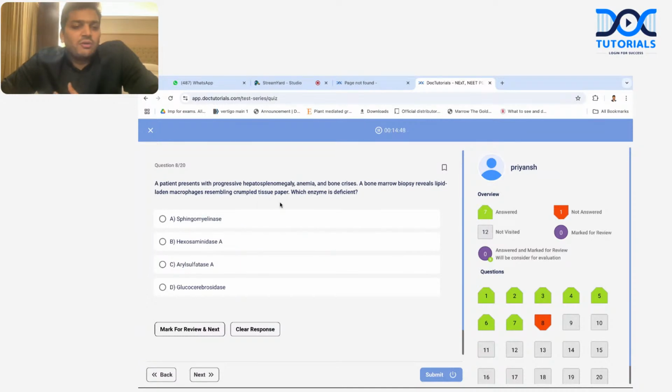Gaucher is due to deficiency of beta glucocerebrosidase, and the closest answer that is there is glucocerebrosidase.